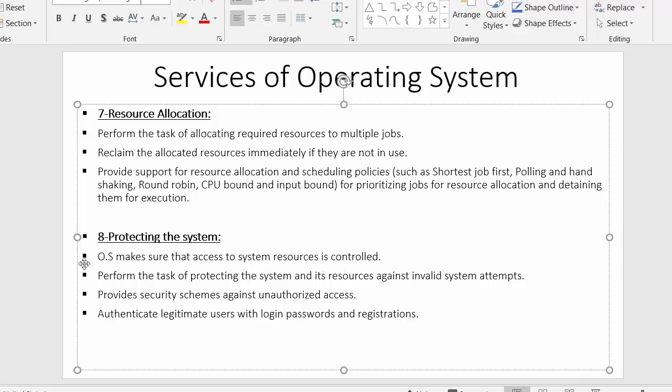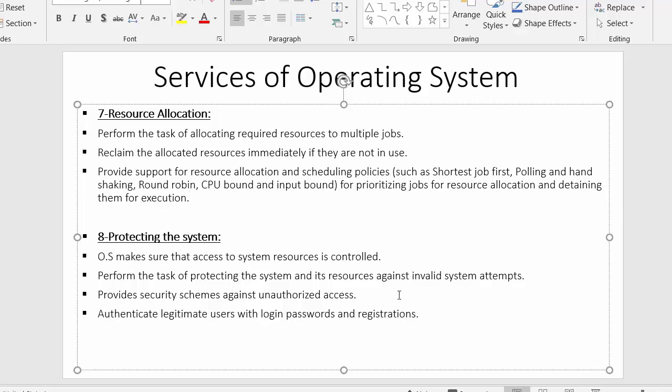It needs to make sure that all the resources are accessed by processes in a controlled manner. The next point is perform the task of protecting the system and its resources against invalid system attempts. The operating system also needs to make sure that each and every resource of the system is protected from invalid access.